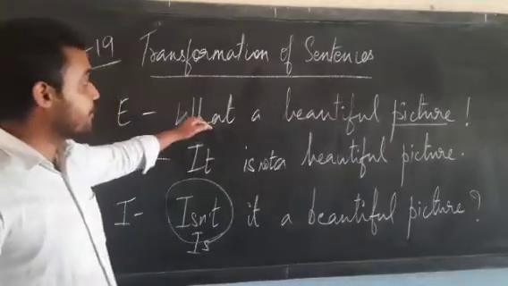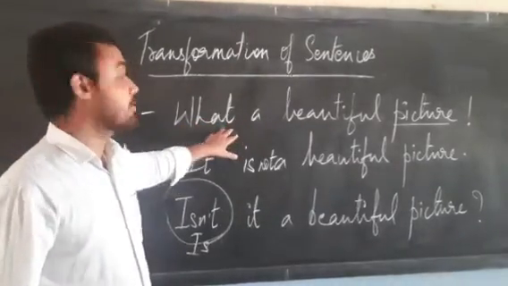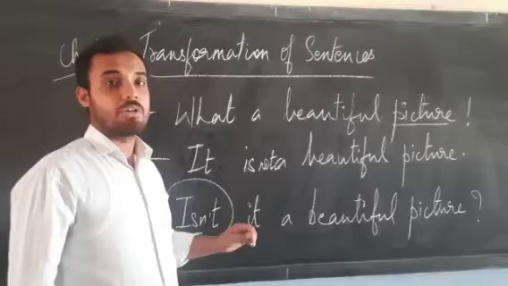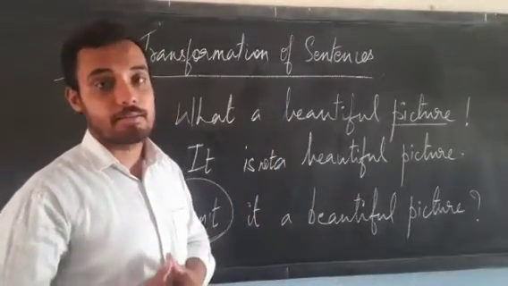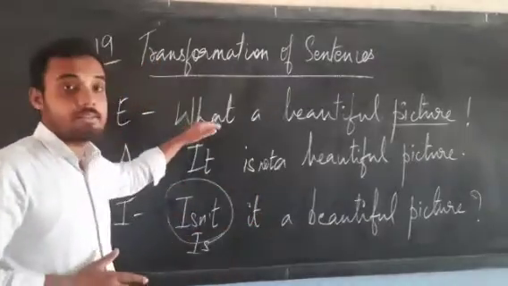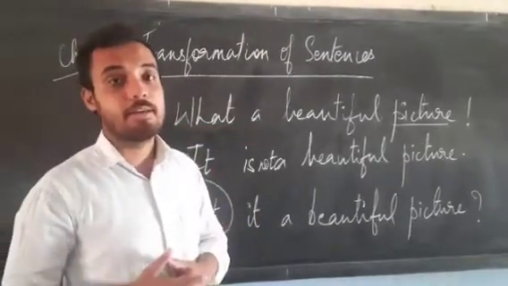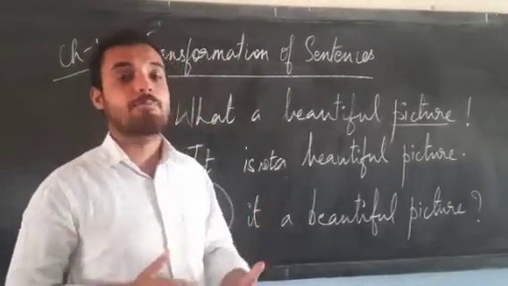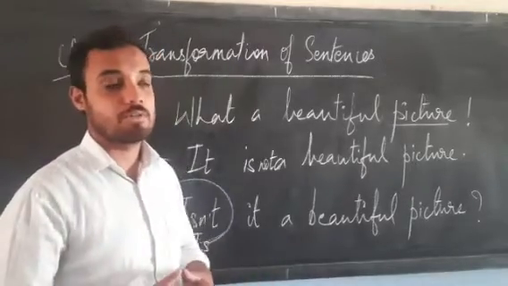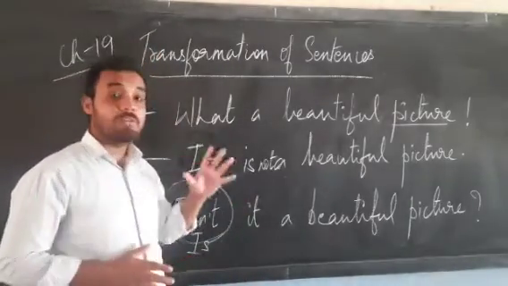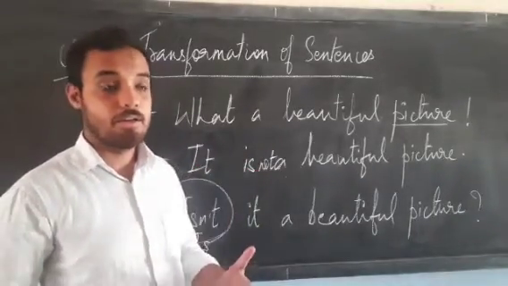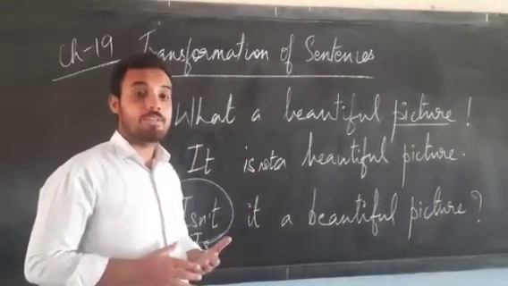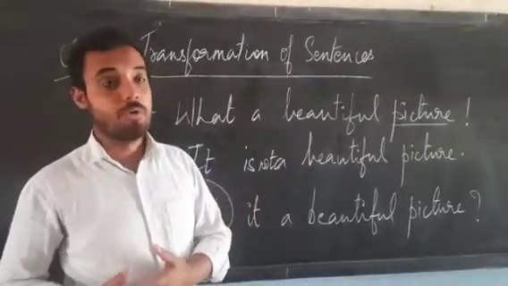As you can see, the first sentence that is written over here is, what a beautiful picture. This statement is an exclamatory sentence, because it is expressing a sudden feeling. Exclamatory sentences express sudden feelings or emotions. We have studied what exclamatory sentences are and how to form an exclamatory sentence using what and how.